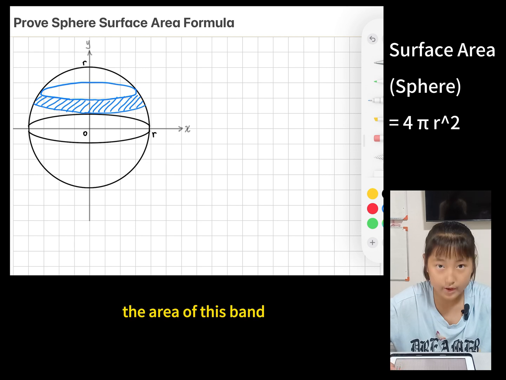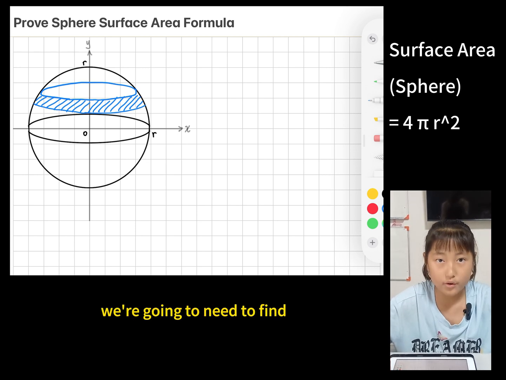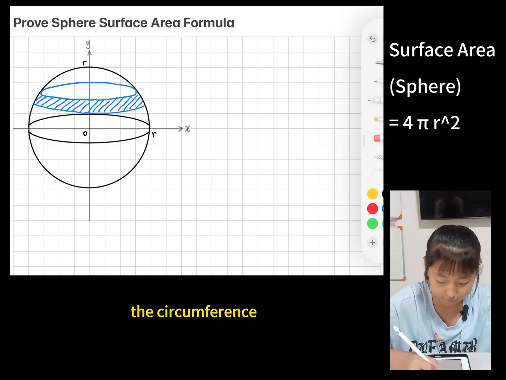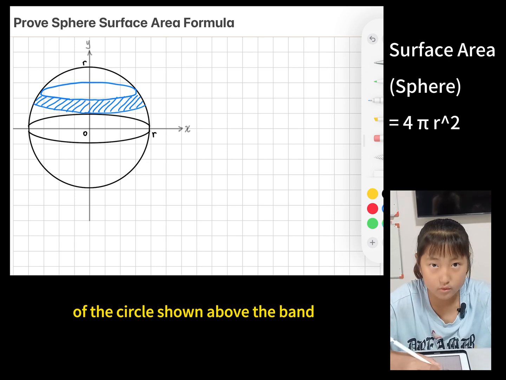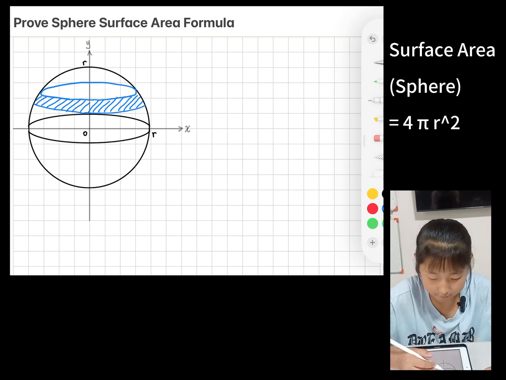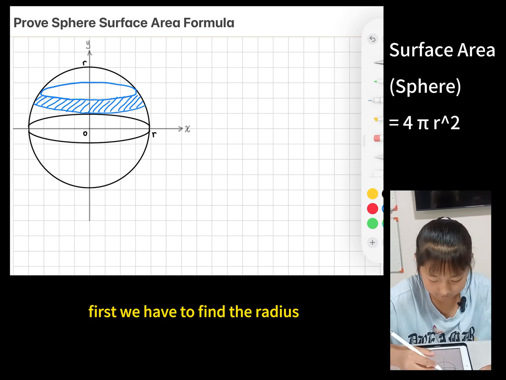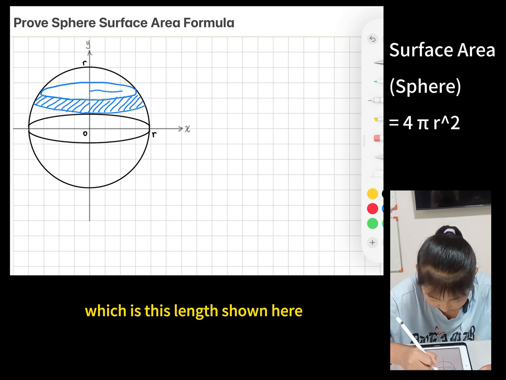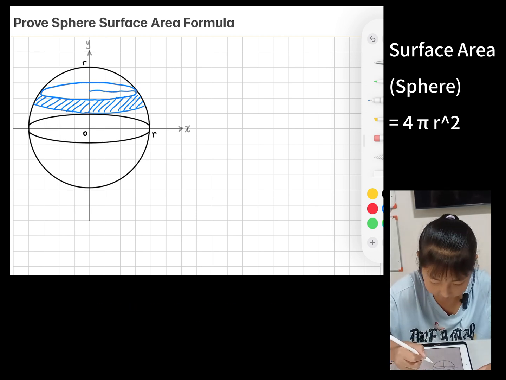To find the area of this band, we're going to need to find the circumference of the circle shown above the band and the width of this band. First, we have to find the radius, which is this length shown here.